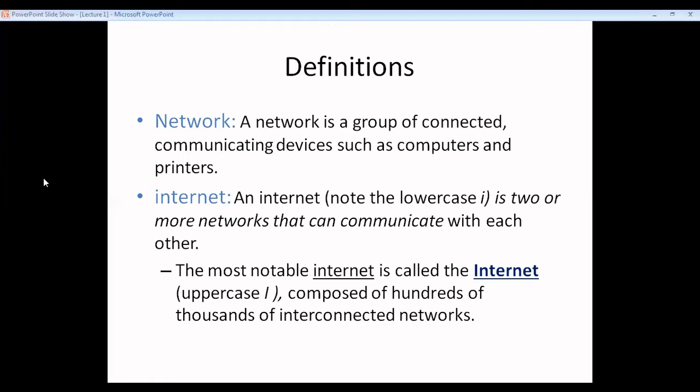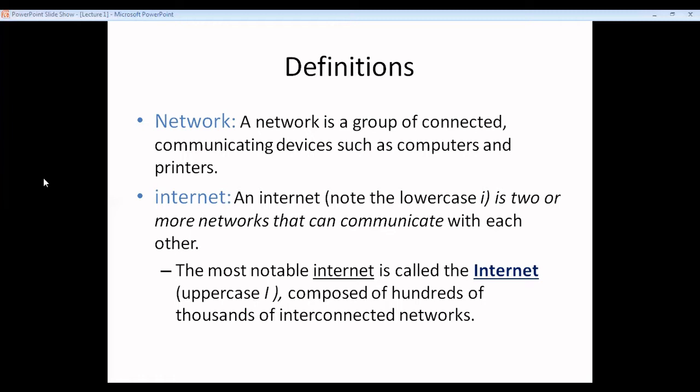When we have two or more networks and we are trying to establish a communicating system between them, then it will be called an internet. Note that the i is a lowercase i, internet.